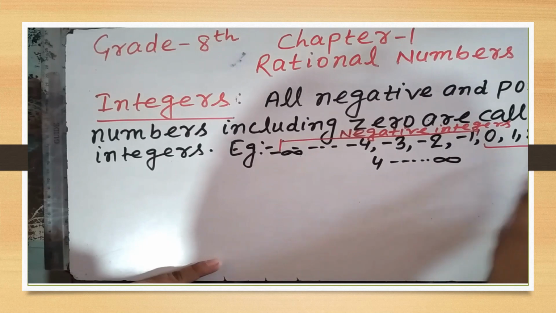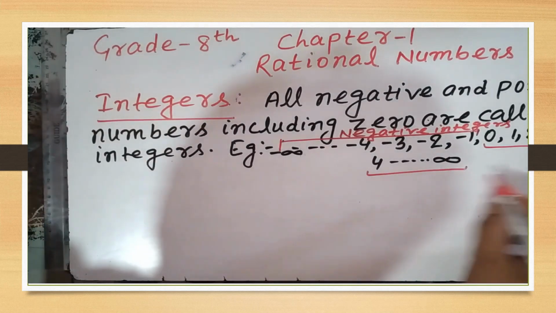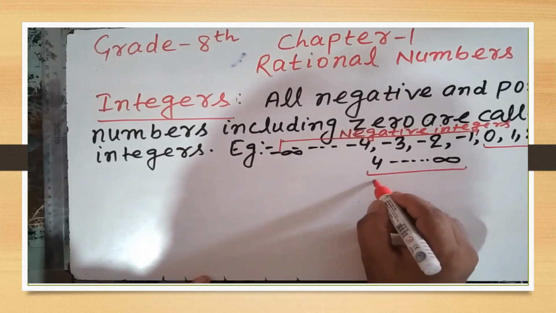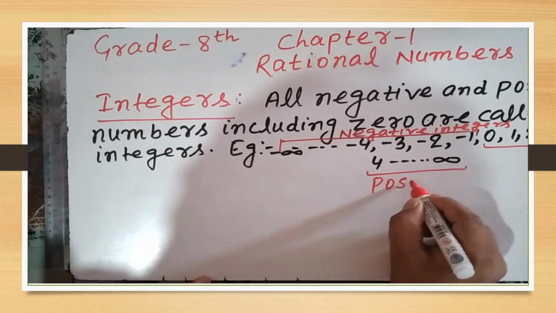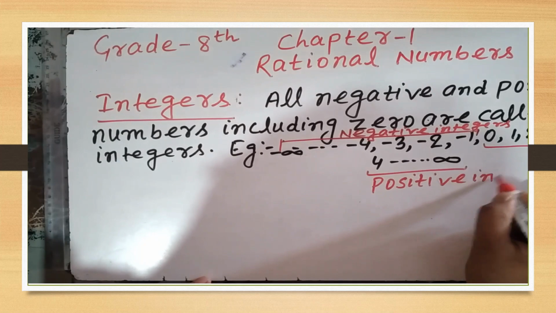And on this side of the 0, these are positive integers.